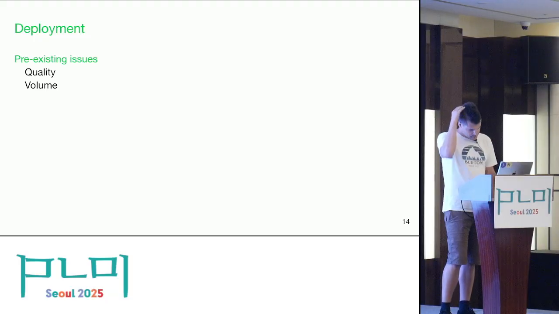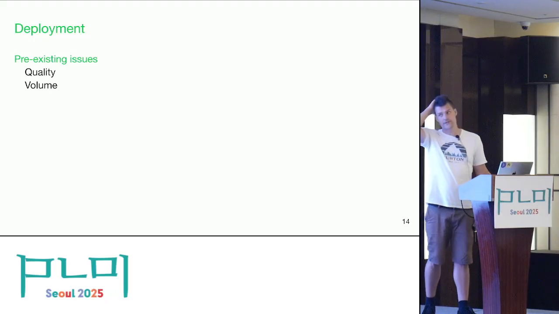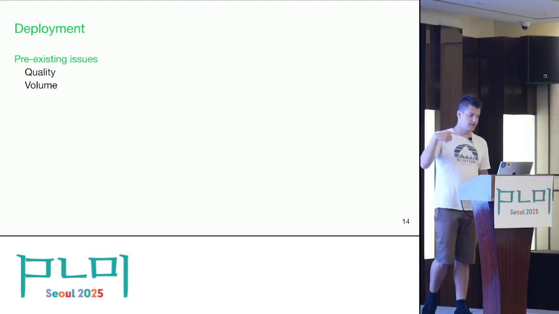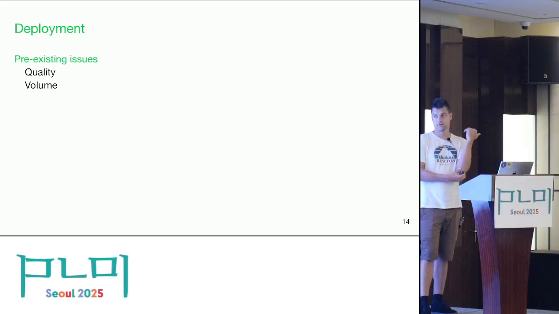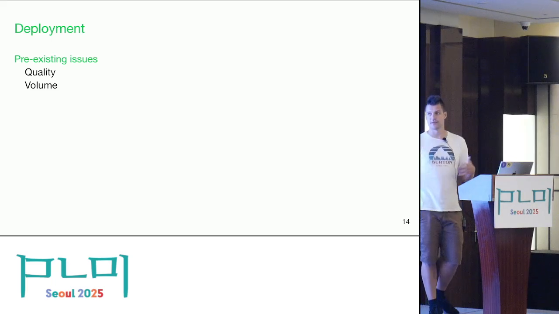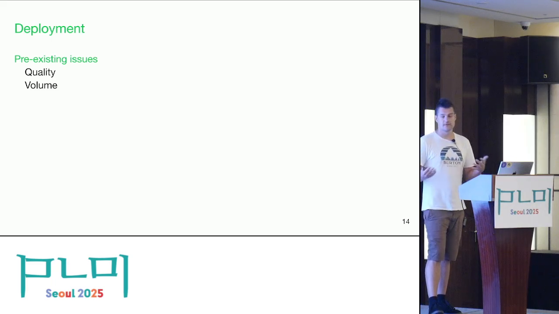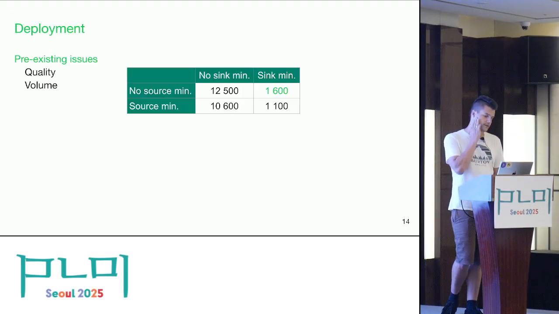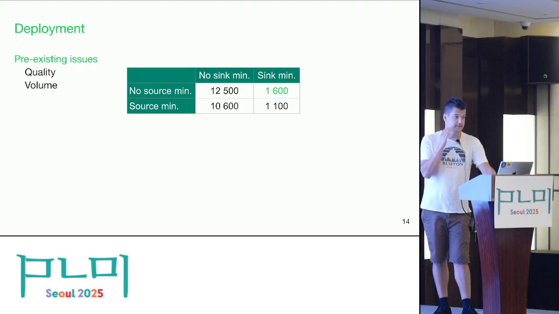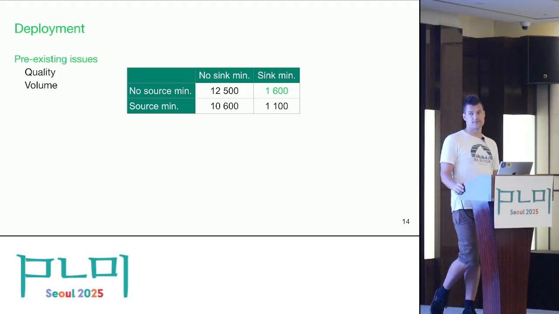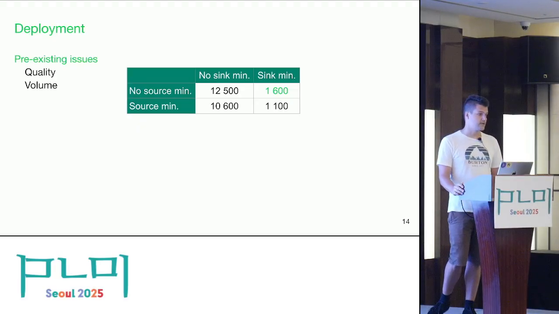And the way we deployed it is first we checked with the periodic runs. We wanted to see how many pre-existing issues there are in the code base, what's the quality of the reports, and what's the volume, because if we have too many issues, then developers would simply just not care. And we found that without any minimization, we have 12,000 issues. And after fixing a few obvious false positives, the signal quality was actually quite good. These were mostly true positives.